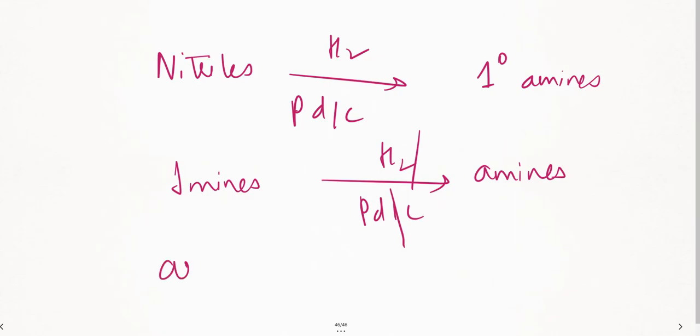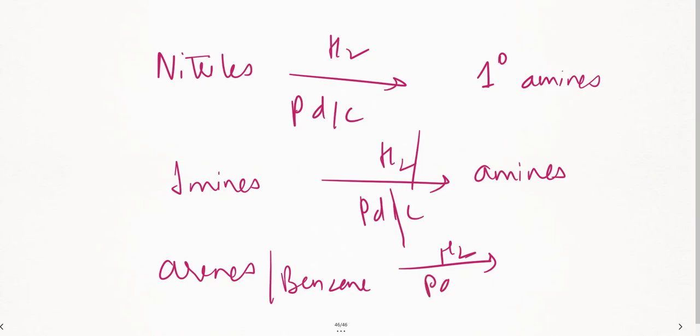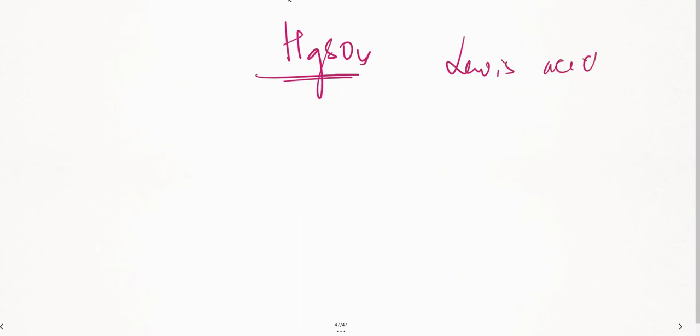Last thing, when you have arenes or benzene given to you, and hydrogen and palladium are given, arenes get converted to cycloalkanes. Right? So next thing, if you have mercuric sulfate, HgSO4, given to you. Again, HgSO4 is a Lewis acid and it converts alkynes to ketones.